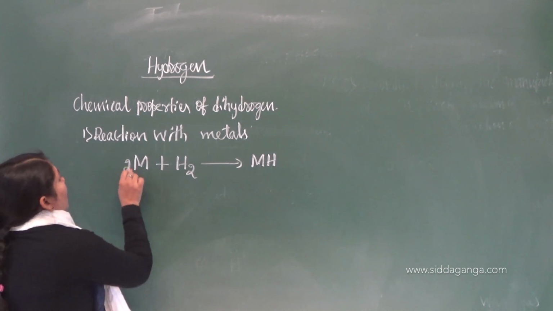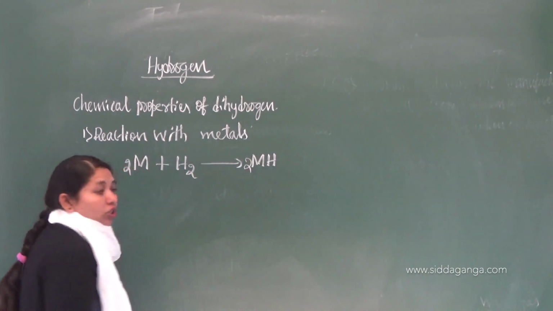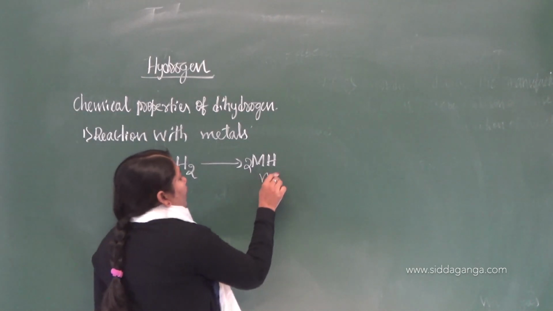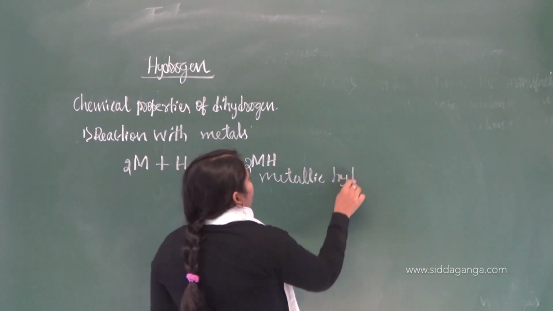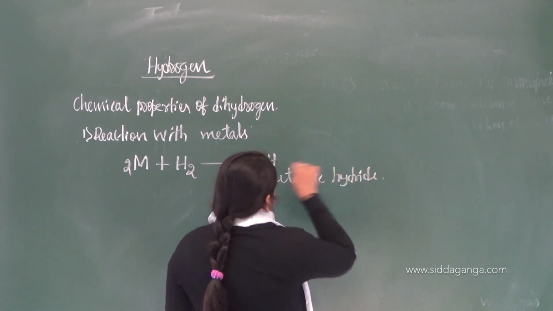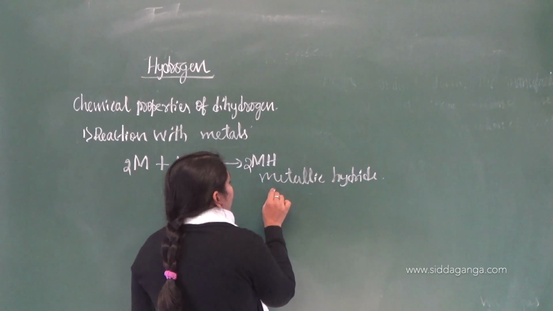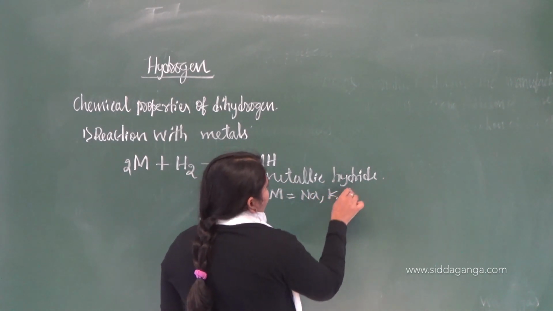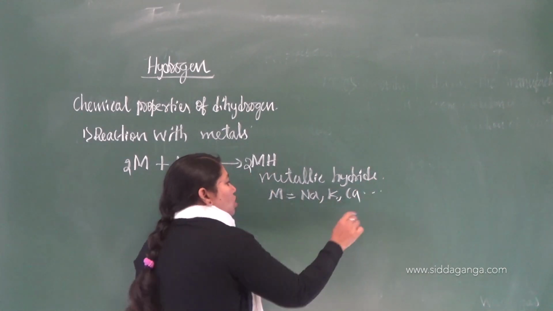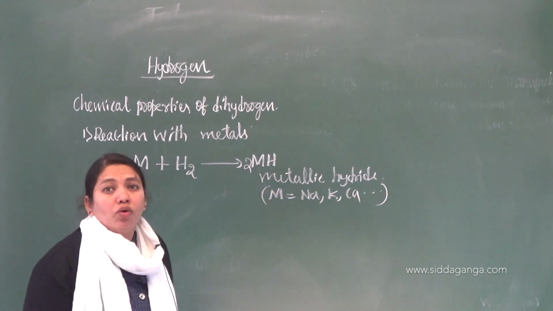Just to balance, I will write 2MH. What do you call the product? It is called metallic hydride. You can take any metal here. In place of M, I can write Na, K, Ca, etc. Whatever metal you have, you can take.